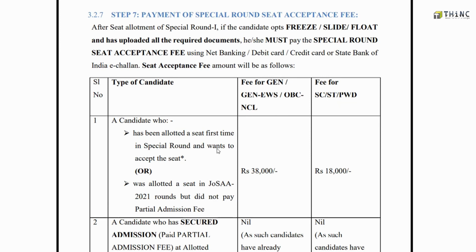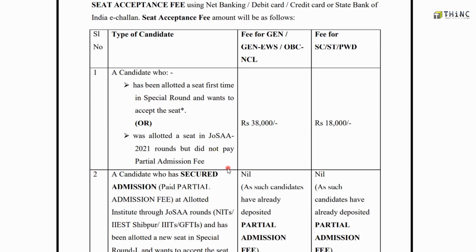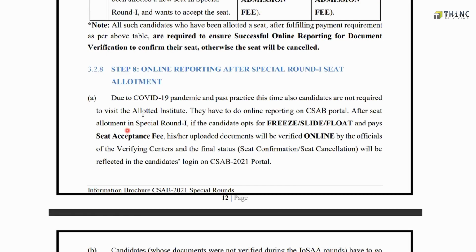according to your category. In this table, you can choose your category and pay the fees accordingly. Another important thing is that after the special round 1 seat allotment, you are not required to visit the allotted institute. Due to the COVID pandemic, that rule has been changed, and now you need not visit the institute. This can be done online itself. They only have to do the online reporting at the CSAP portal. After that, the second allotment process will start.